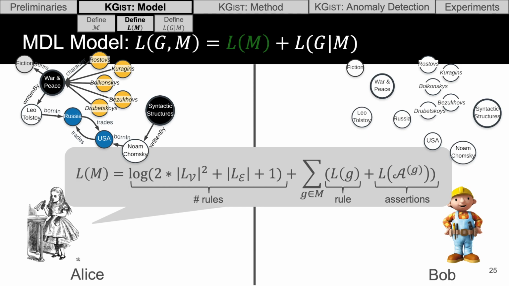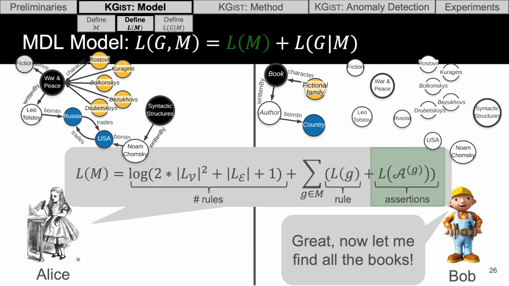And a model, again, is a set of rules, so the first thing that Alice needs to tell Bob in order for him to know about this model is how many rules are there in the model. And we'll assume for simplicity of this example that there's just one rule in the model. Of course, in general, it's going to be a lot more than that. But she sends this one rule, and she just basically has to describe what the rule looks like. At this point, Bob knows the rule applies to books, so he can start looking at books.